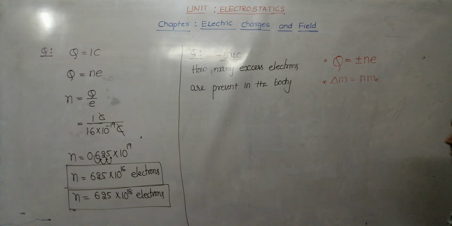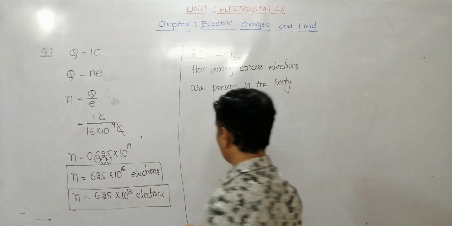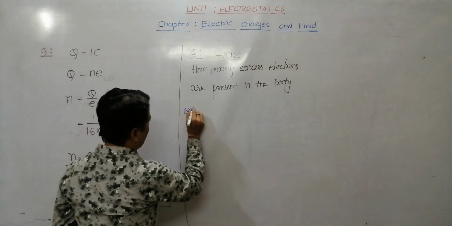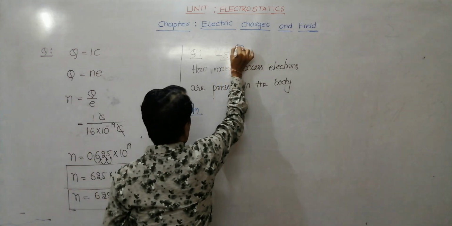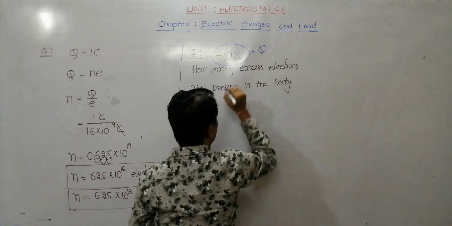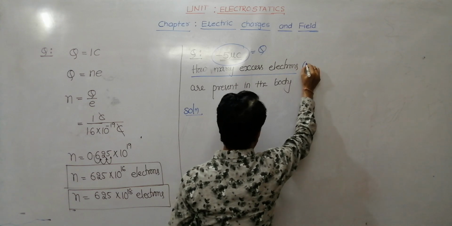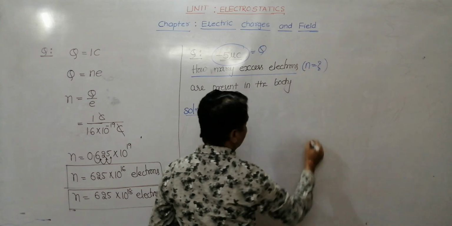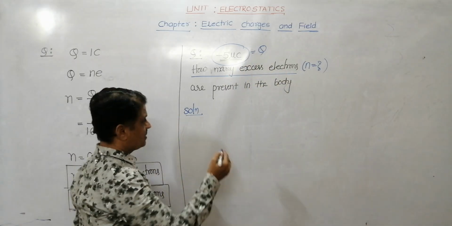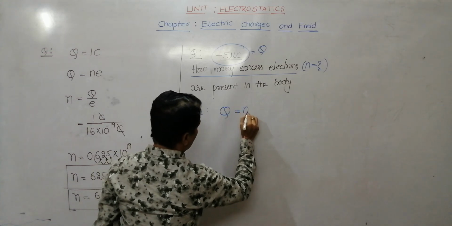Hope you got the answer. Okay, let's see. I think you might have solved it like this. Once again, a body has charge minus 5 microcoulomb, which means Q is given. How many electrons, means indirectly N is being asked. Once again Q is given, N is asked, so the formula is Q is equal to Ne.